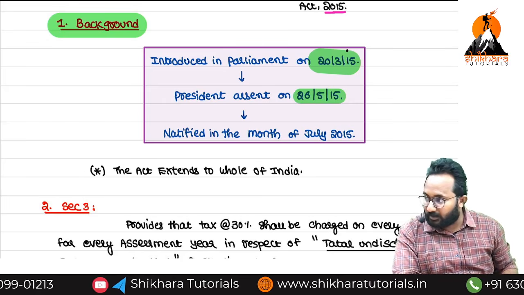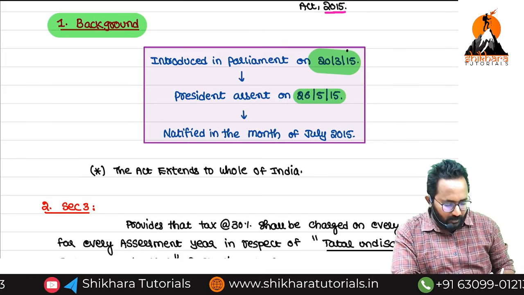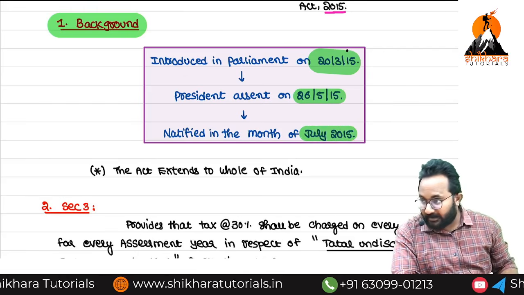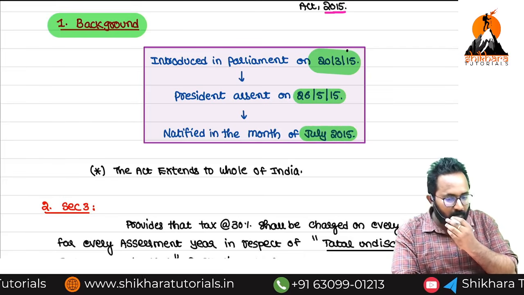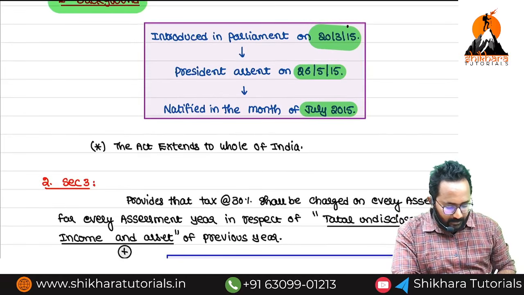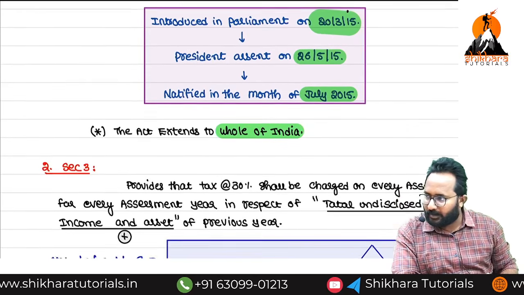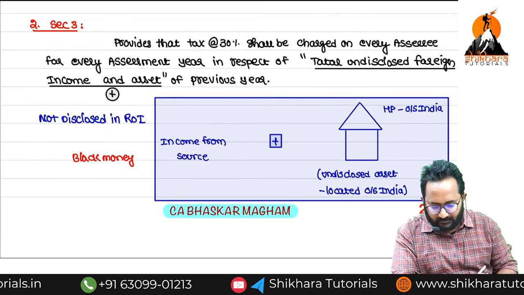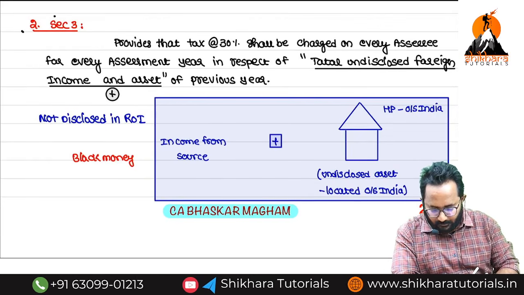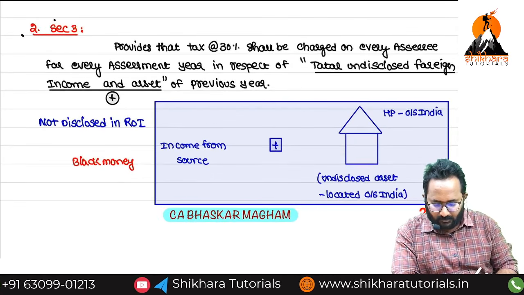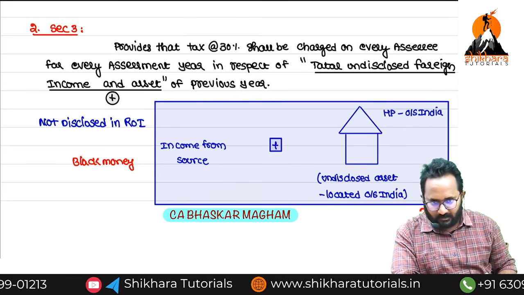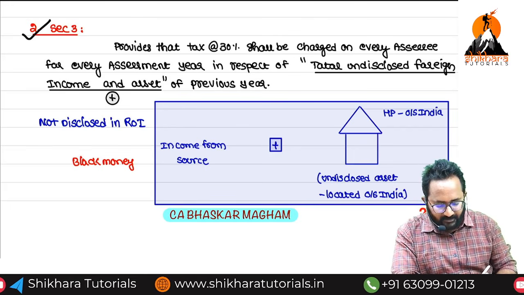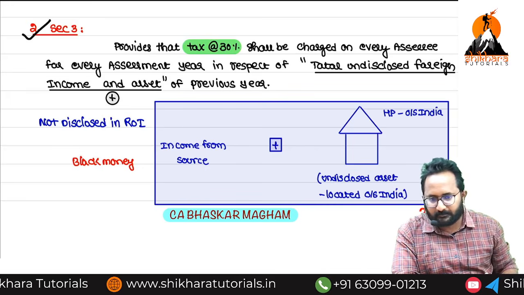The President's assent was taken on 26/5. It was notified in the month of July 2015, meaning it was notified in the official gazette in July 2015. This act is applicable to the whole of India including Jammu and Kashmir. Now, in this act, first we can discuss section 3. Section 2 is definitions only. Section 3 provides a tax at the rate of 30%.